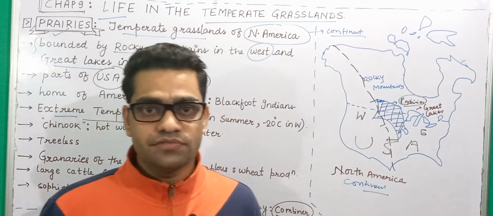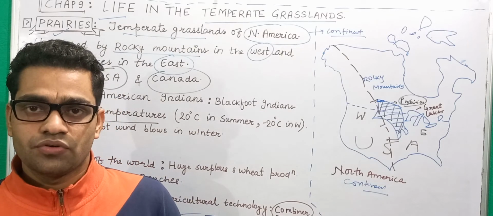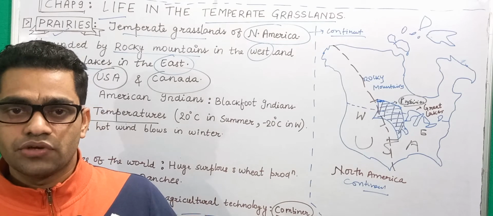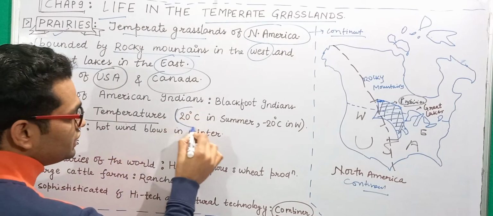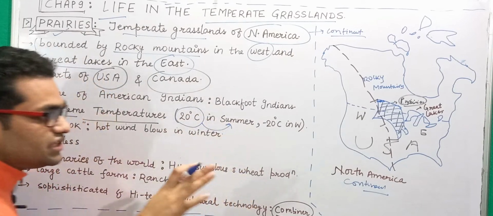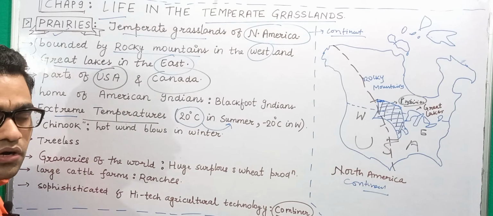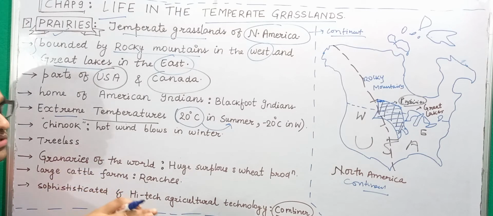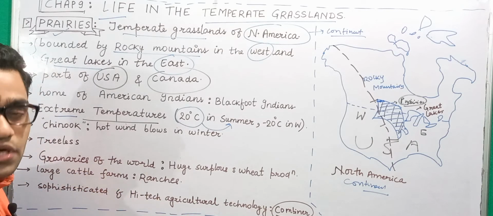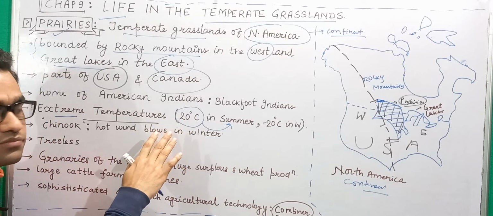And when I say extreme temperatures, I mean that the temperatures in summer will be higher, and in winter will be much chillier. For example, in summer you will see 20 degrees Celsius. Now in temperate regions, 20 degrees Celsius is a significant temperature, although in tropical regions in which we live, or in equatorial regions, 20 degrees Celsius is not considered so high a temperature. But in temperate regions, this is a significant temperature.